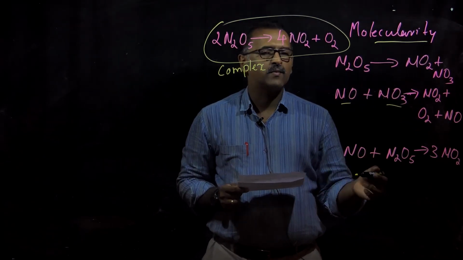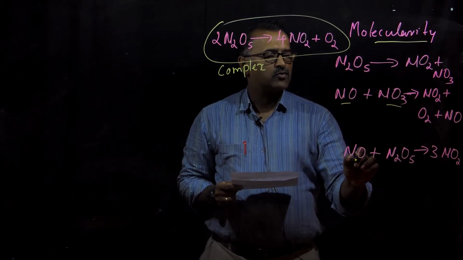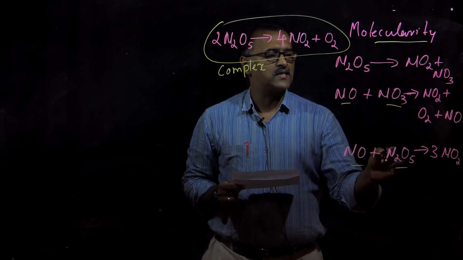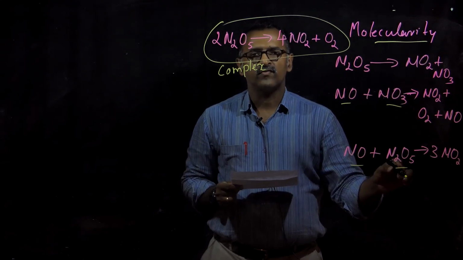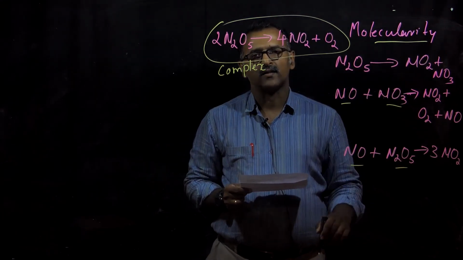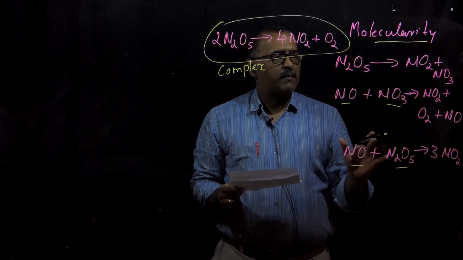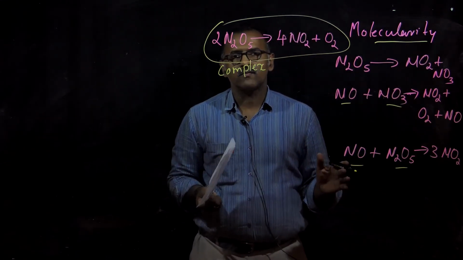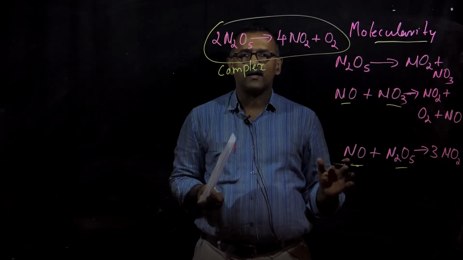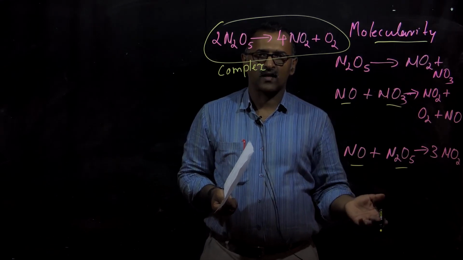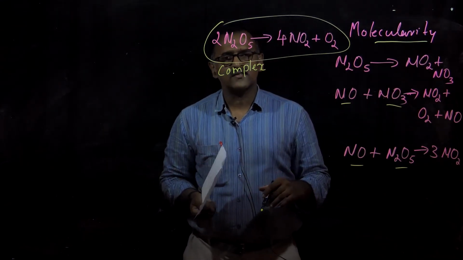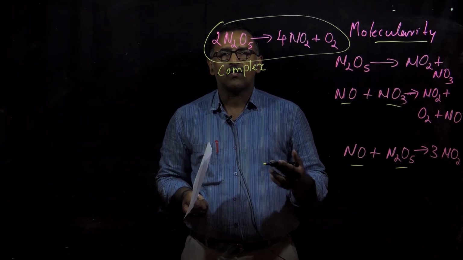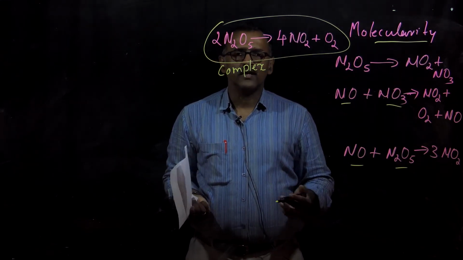Again, in the last step also you can see that there are 2 molecules reacting in the elementary reaction so that the molecularity is again 2 for this particular elementary reaction. So molecularity will always have integer values. It won't have 0 values or fractional values. Whereas order, which is an experimental quantity, can have zero or fractional values and also integer values.